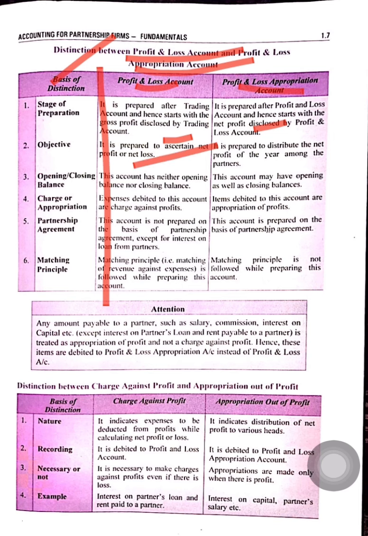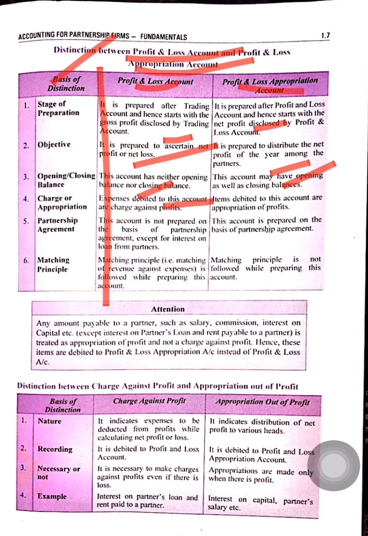Objective: profit and loss account is prepared to ascertain the profit and loss of the firm, and the appropriation account is prepared to transfer or distribute the profit among the partners. Opening and closing balance: profit and loss account has neither opening nor closing balance, but the appropriation account may have opening balance as well as closing balance.